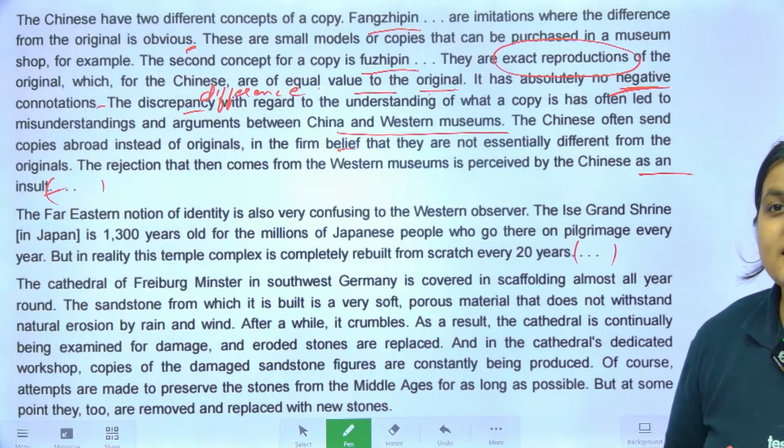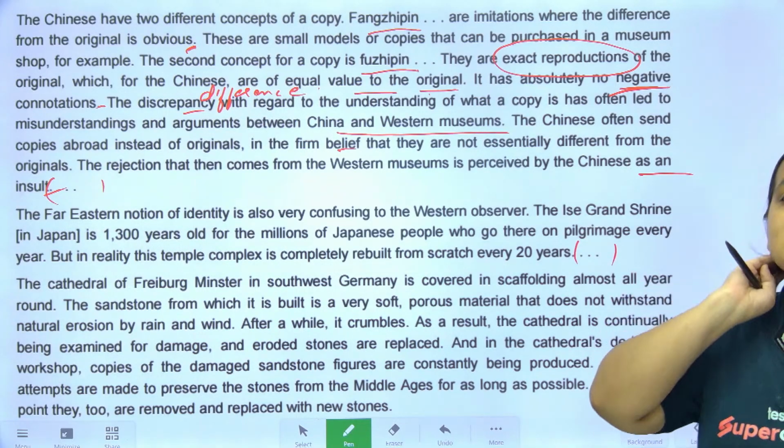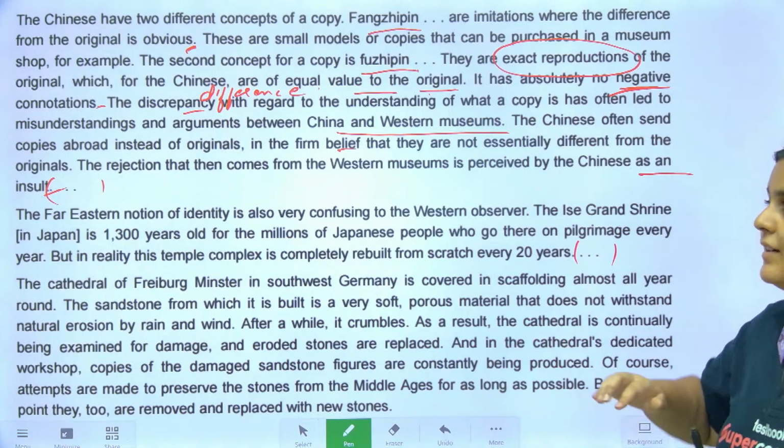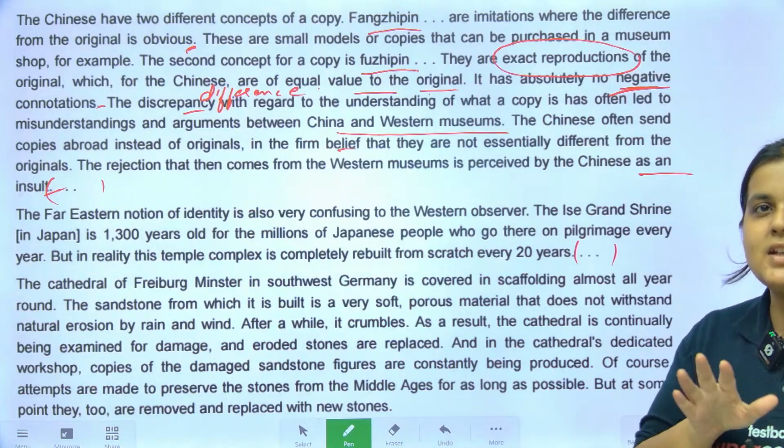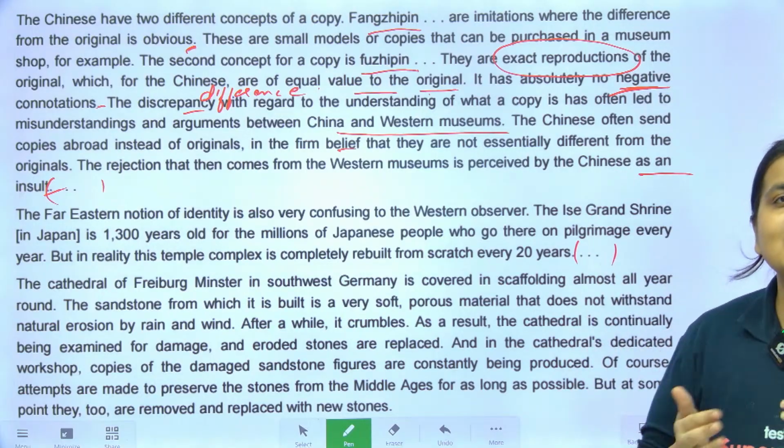And okay, the mid para, see, it depends from RC to RC, Arpit. Generally what happens is that the first para and last para are always very important. First para also read it. The middle paragraphs we can skim and scan.